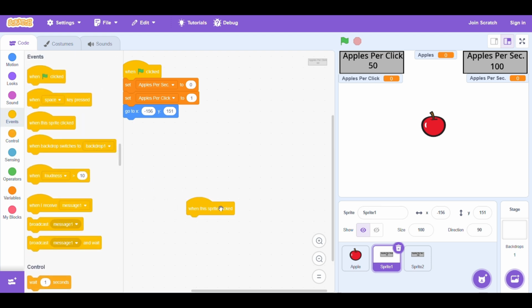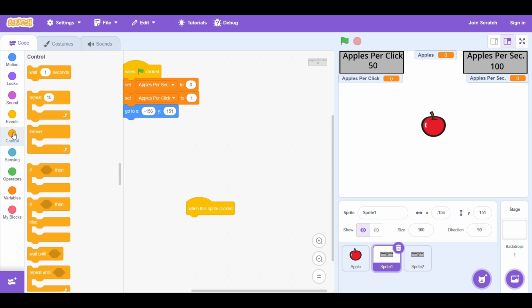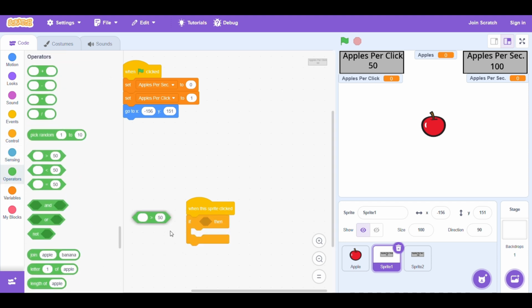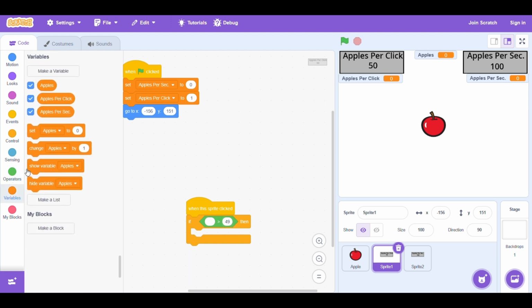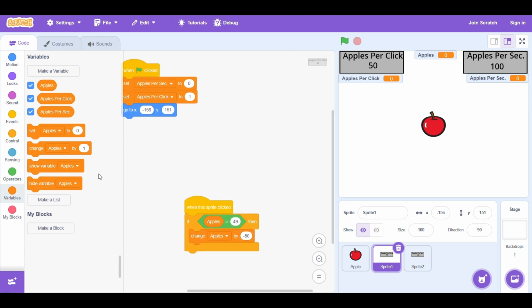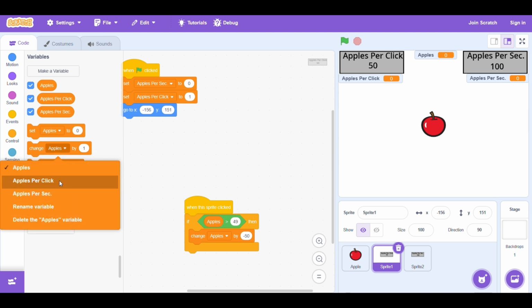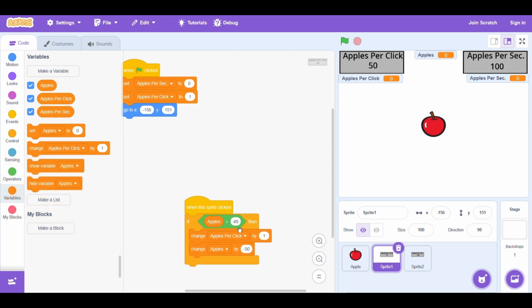When this sprite clicked, if apples is greater than 49, change apples by minus 50. That just makes no sense. That's why we're going to change something about it. Change apples per click by 1.